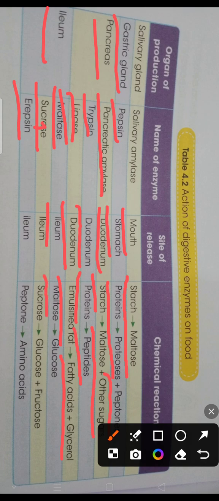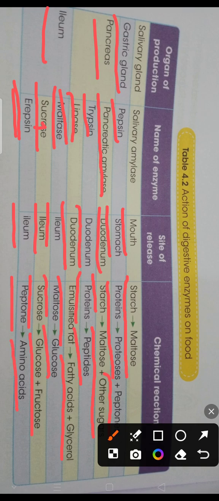Maltose sugar will be converted into glucose, and as far as sucrase is concerned, site of release is the ileum, and sucrose sugar will be converted into glucose and fructose by the action of the sucrase enzyme. Erepsin enzyme is released in the ileum, and it breaks peptone into amino acids.